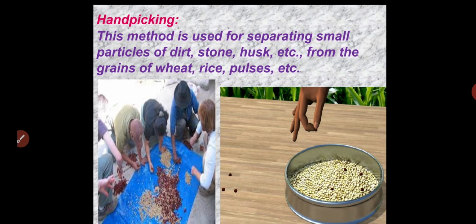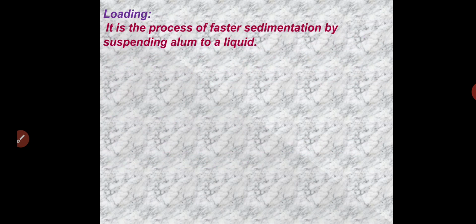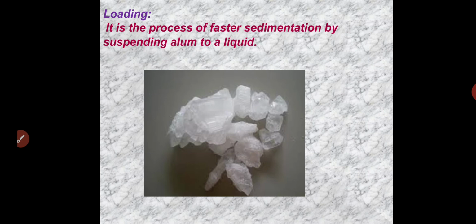Now the next method is loading. What is loading? You can see this is called alum. When your mothers bring water, they rotate alum over the water. Why so? Because they believe that the lighter particles, the dust particles, easily settle down in the water.